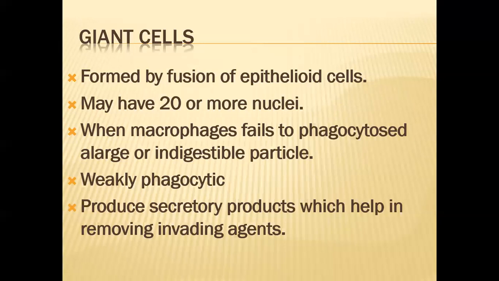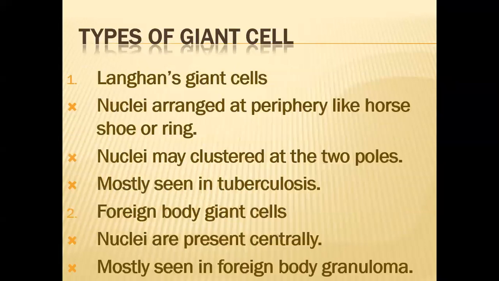It is also weakly phagocytic, but it produces secretory products which help in removing the invading agents and digesting these foreign particles. So the giant cells are actually macrophages or epithelioid cells. When they fail, they unite together and produce a large cell which is called the giant cell.